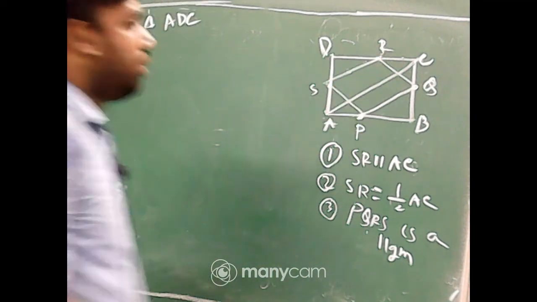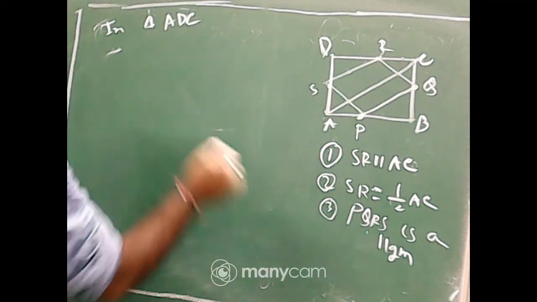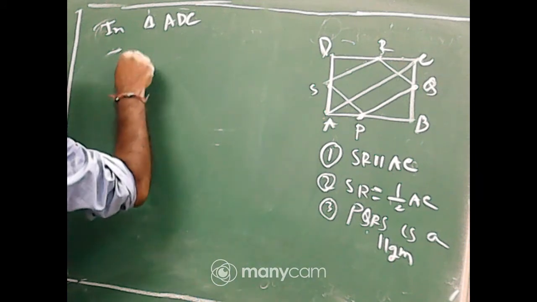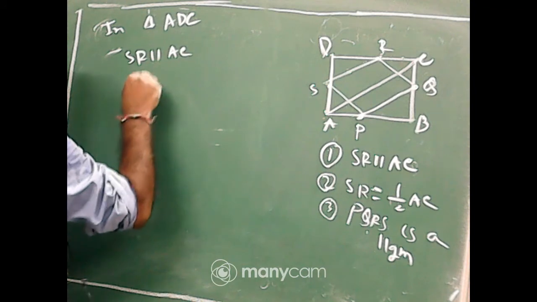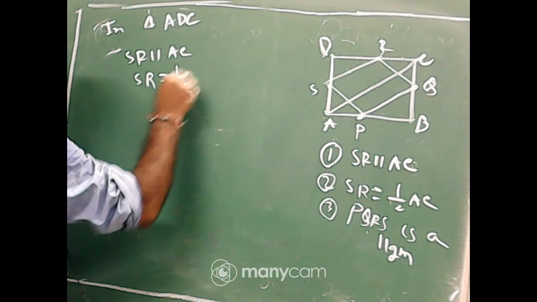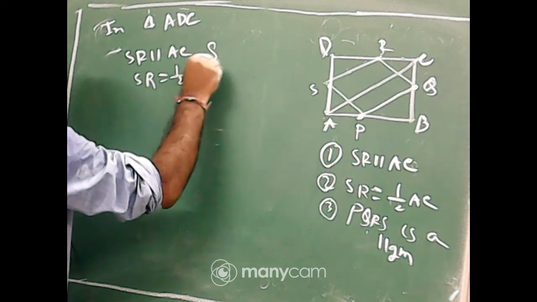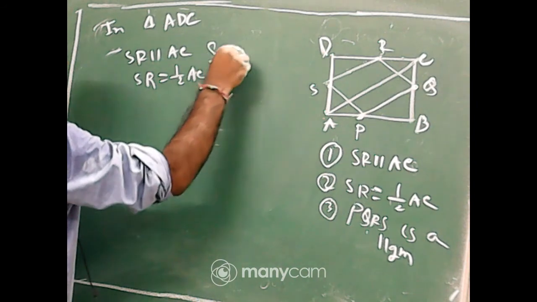Then by using the midpoint theorem you can say SR is parallel to AC and SR is equal to half of AC, by the midpoint theorem.